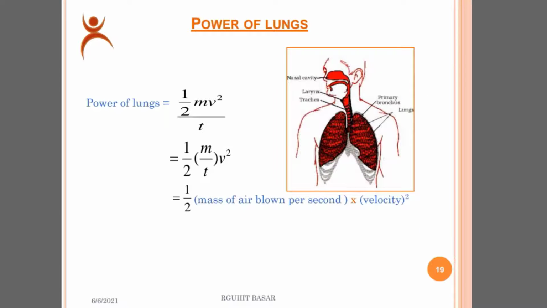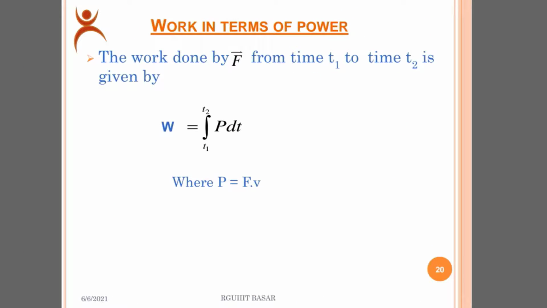Then go to another slide. Power of lungs. To know the power of lungs, we have the formula 1/2 mv square by t, that is, 1/2 m by t into v square, half the mass of air blown per second into velocity square. Then go to another slide. Work in terms of power. The work done by a force from time t1 to time t2 is given by work equals the integral from t1 to t2 of P dt, where P equals force into velocity.